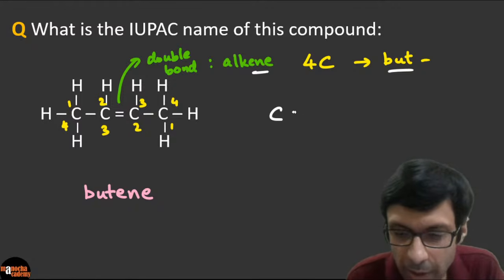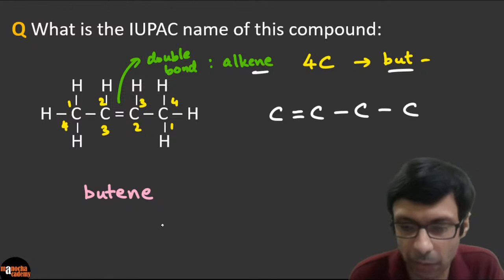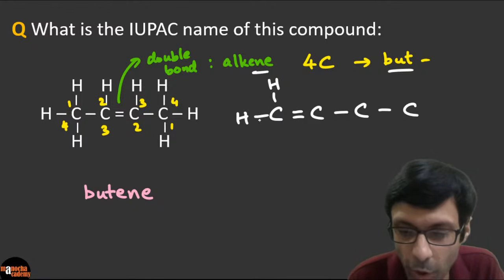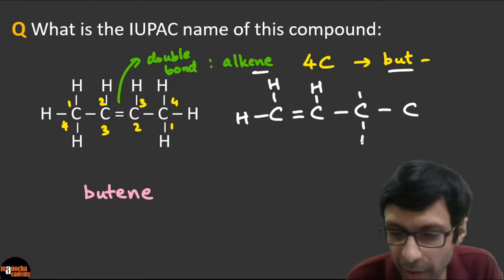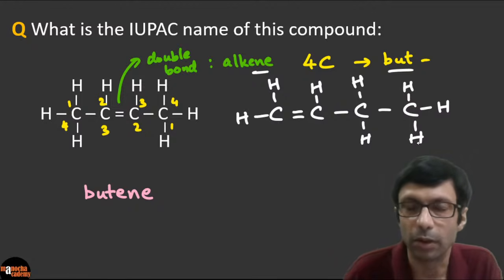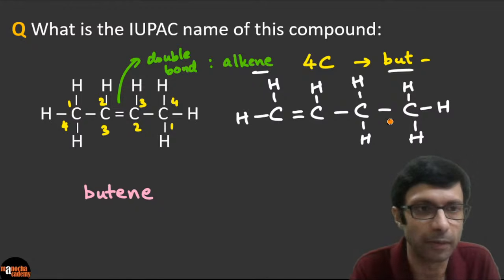So let's say you put the double bond at the first carbon atom. Let's say this was the structure, and so how do you draw your hydrogens? You make sure that there are 4 bonds, 1, 2, 3, 4 for each carbon atom. So please do your counting so that each carbon atom has 4 bonds. So is the left structure butene or the right one?